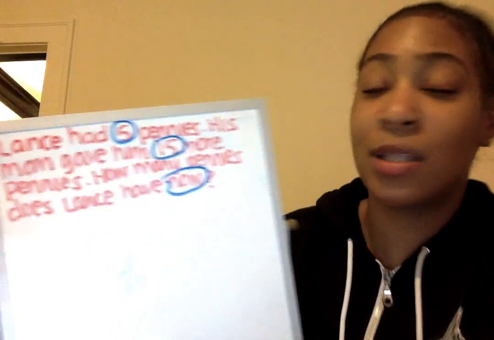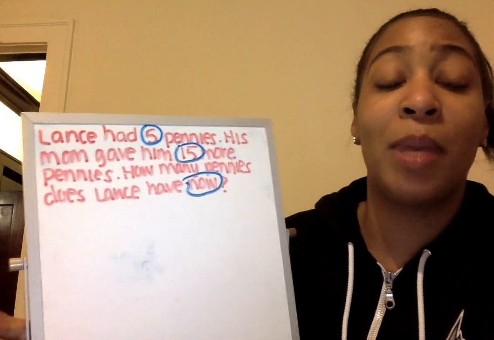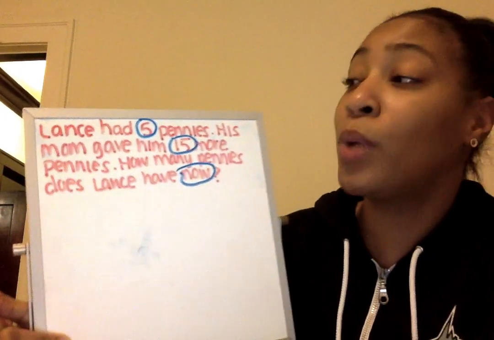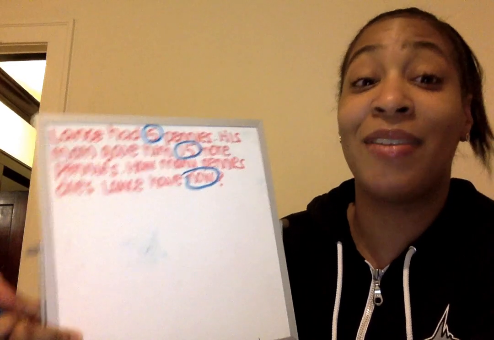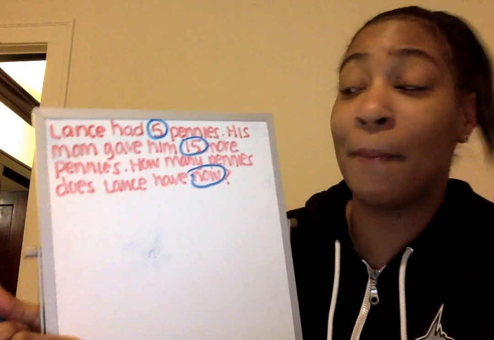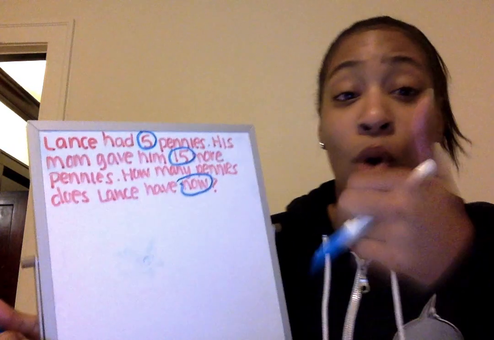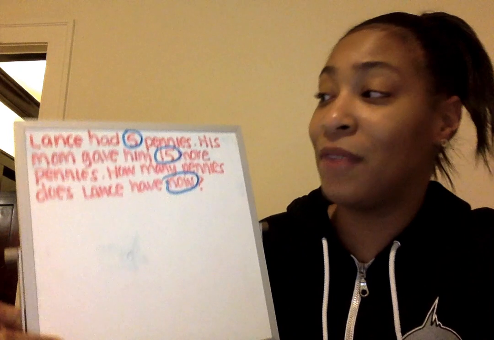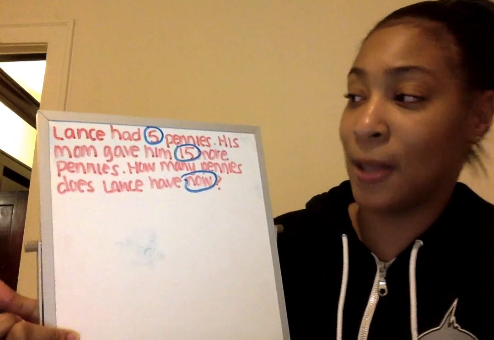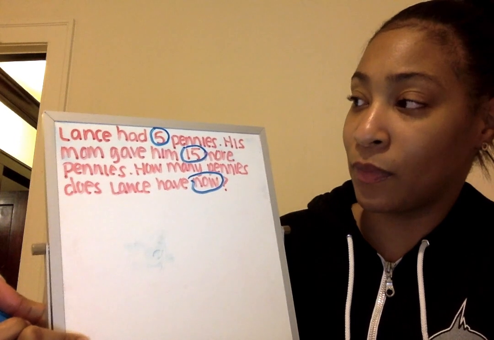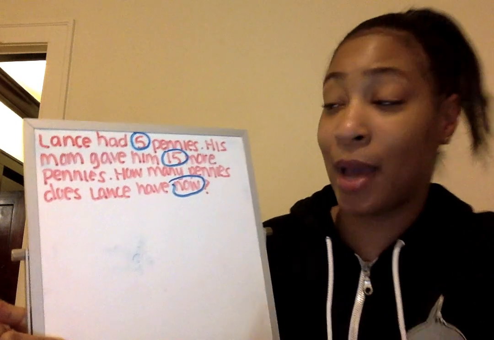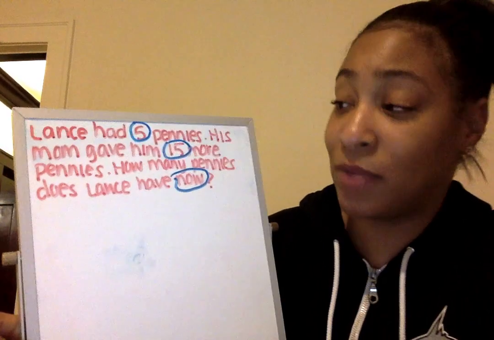The word now lets me know that we're not talking about how many pennies Lance started with. We want to know how many pennies Lance has now that his mom has given him 15 more. So do you all think that Lance is going to have more or less than 15 pennies? If you said more, you're correct. Lance is going to have more than 15 pennies.